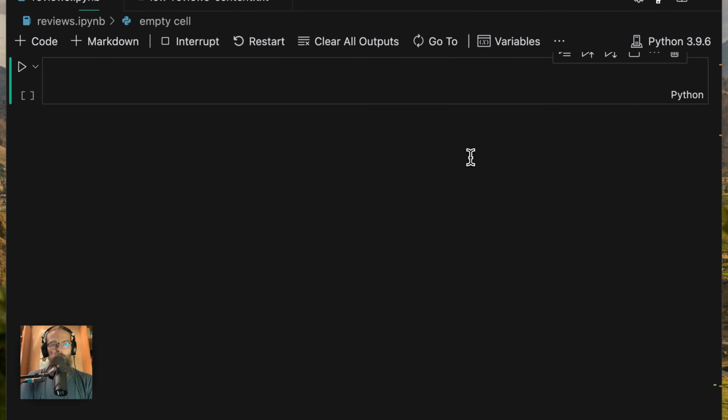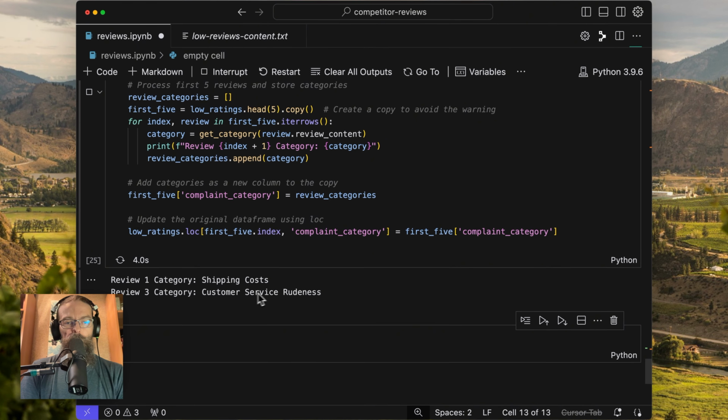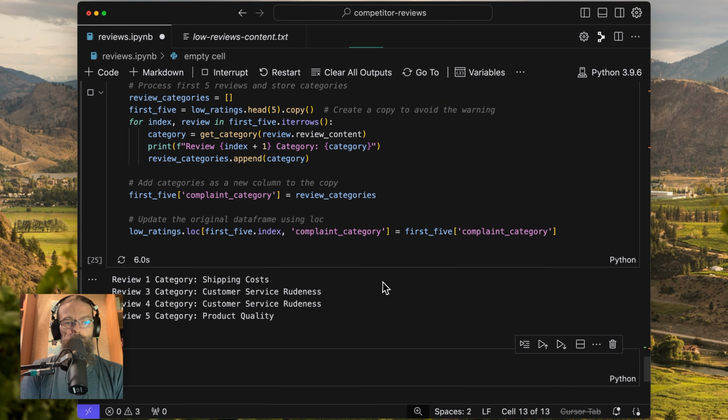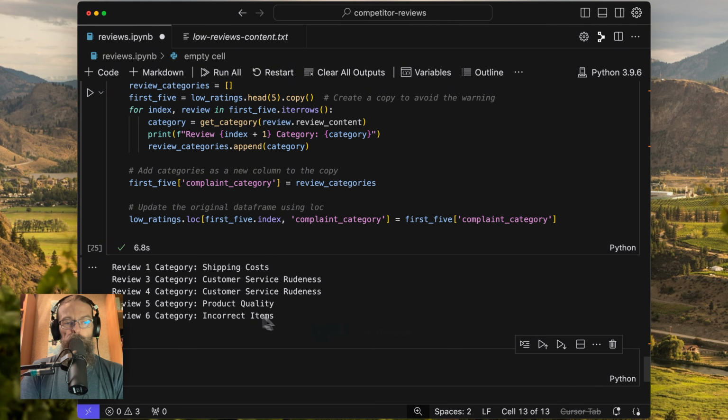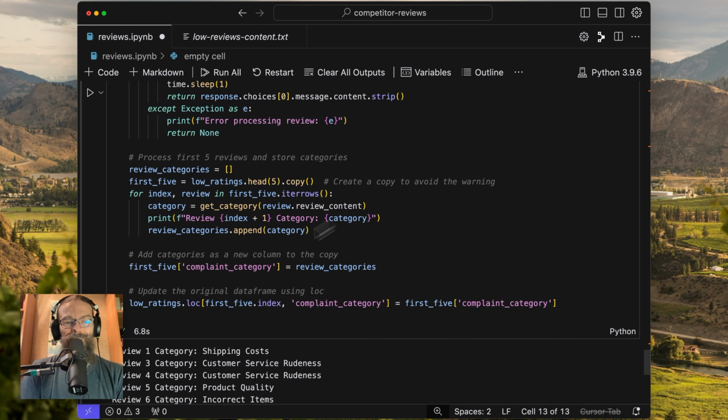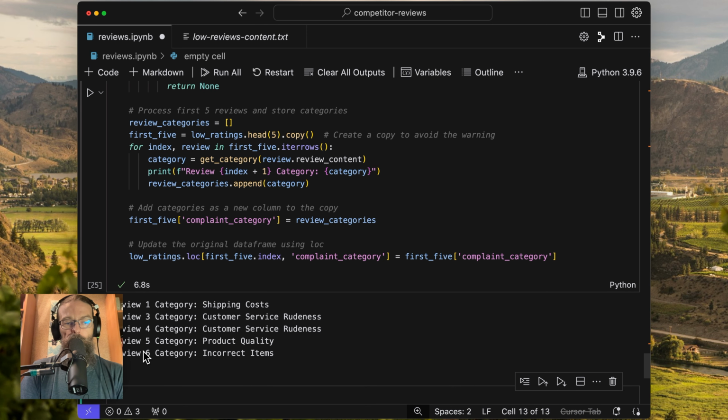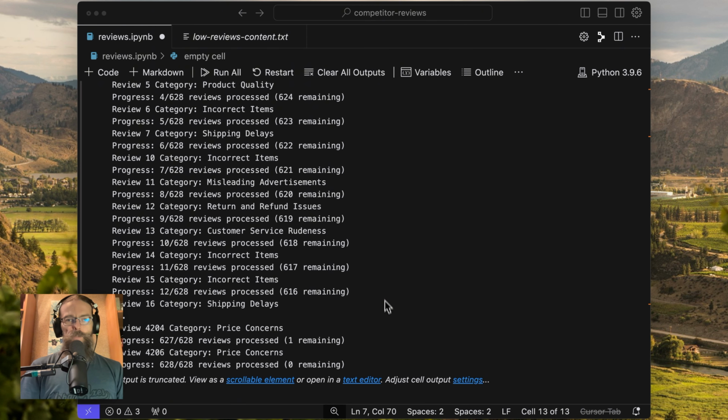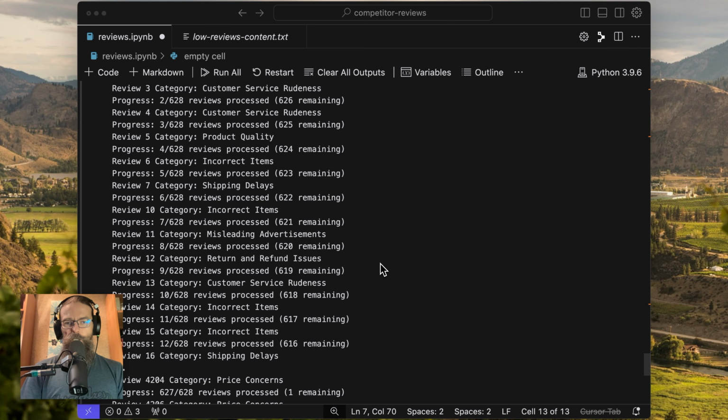Now let's run this again. Shipping cost, customer service rudeness, product quality, incorrect items. So it seems like it's getting those fine again. So I'll let it run for all 600 of these categories. And then once we've got that done, we'll save it back to a file, and then we'll start doing some data analysis on this. All right, easy peasy. 15 minutes later, we've got a bunch of data to play with.